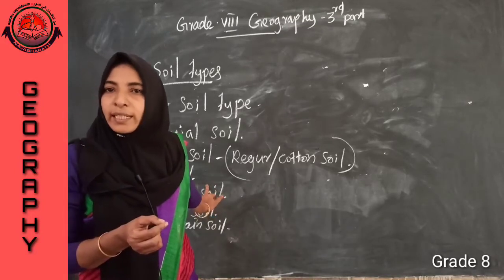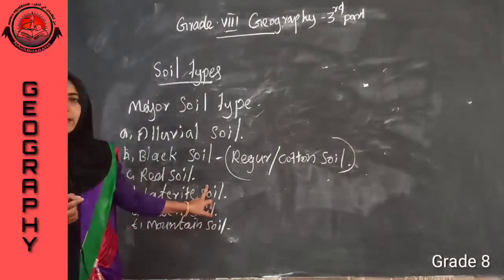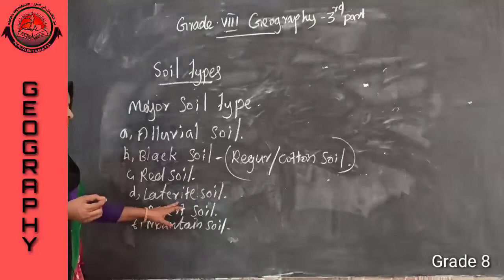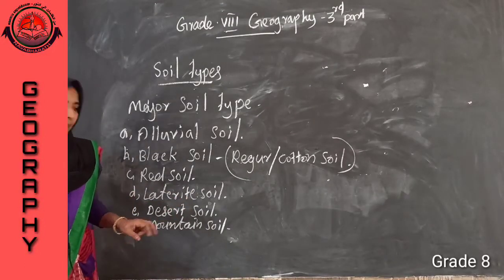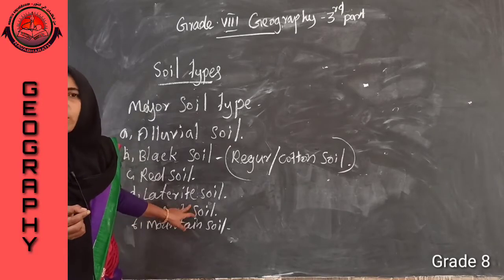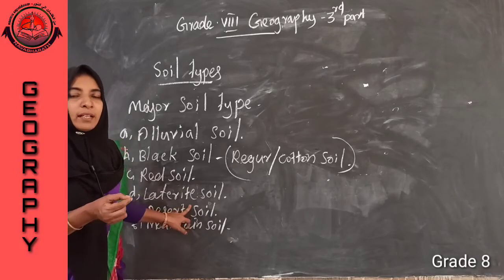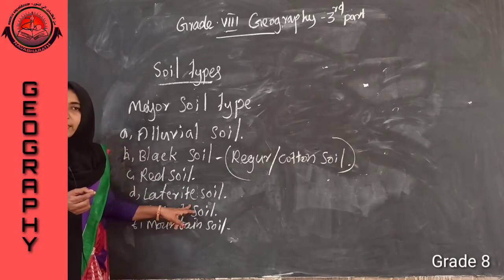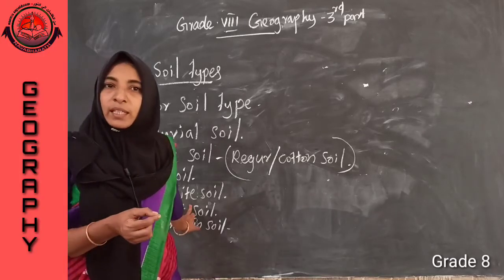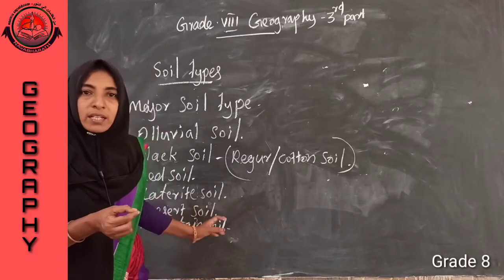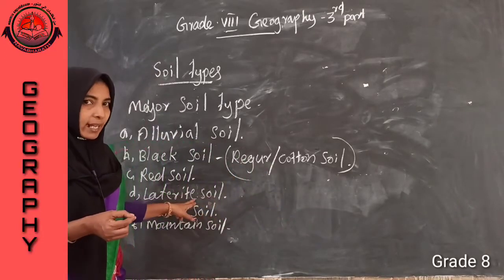Southeastern part of the Deccan Plateau, we can find a red soil. Then laterite soil. What is the peculiarity of a laterite soil? Is it fertile soil? No, it is not so fertile. Then how is it forming? When heavy rainfall washes away the upper layer of the soil, we can find a laterite soil.